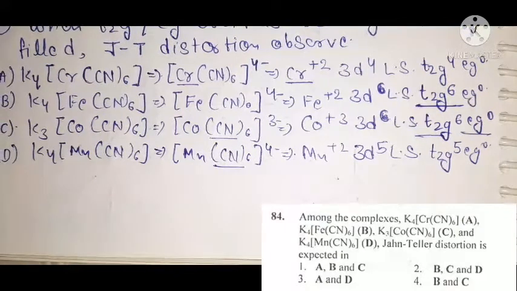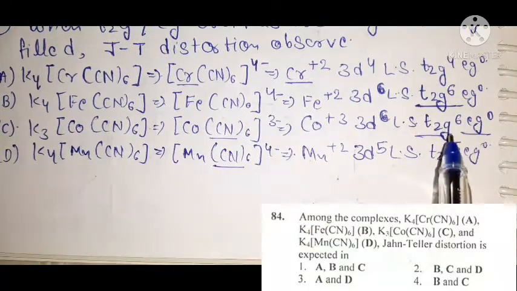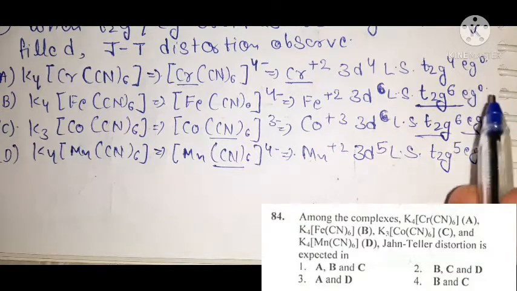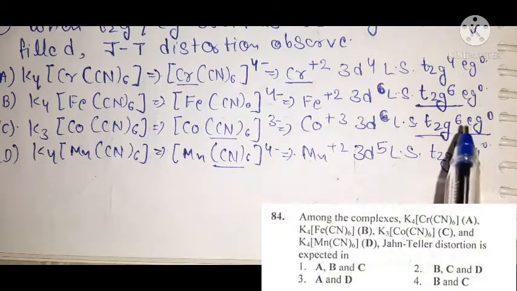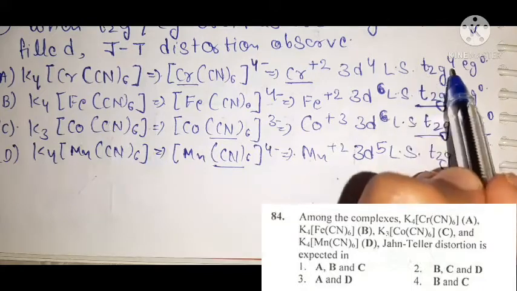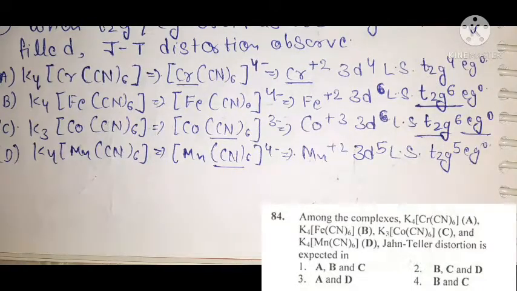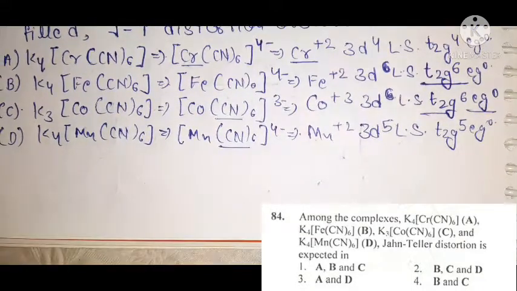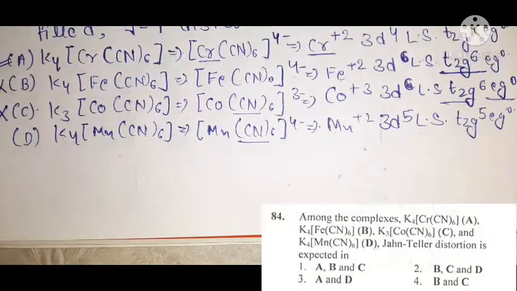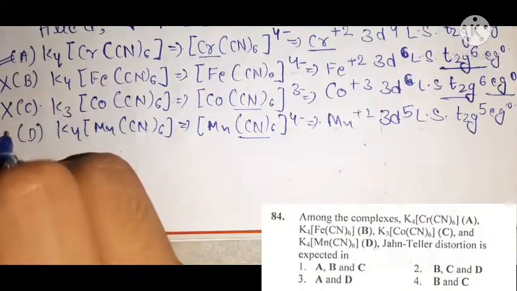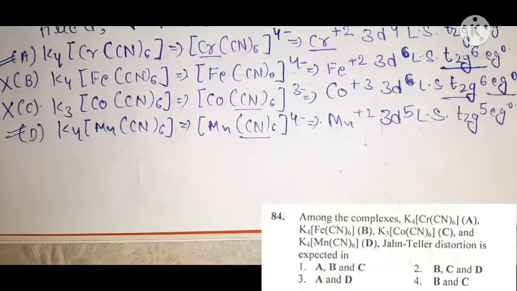Okay, when the t2g orbital contains 3 or 6 electrons, this is a symmetrical condition. Similarly, when eg orbitals contain 2 or 4 electrons, this is a symmetrically filled condition. But here the t2g orbital contains 4, and here the t2g orbital contains 5 electrons. So this is an unsymmetrically filled condition. So that means your complex D will also show Jahn-Teller distortion. Okay.